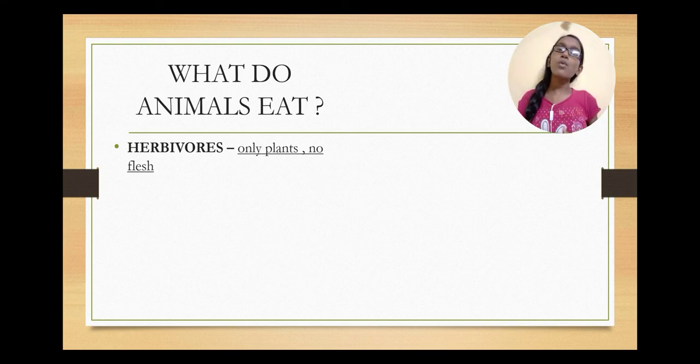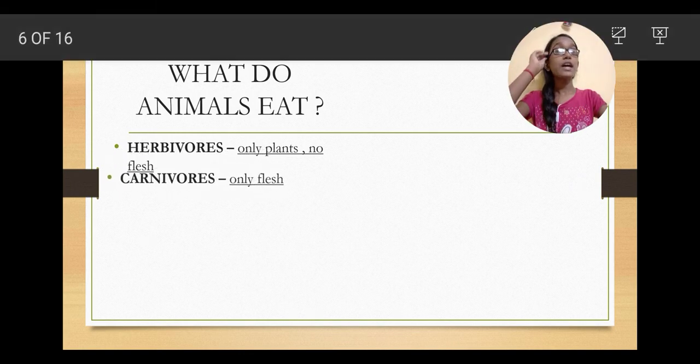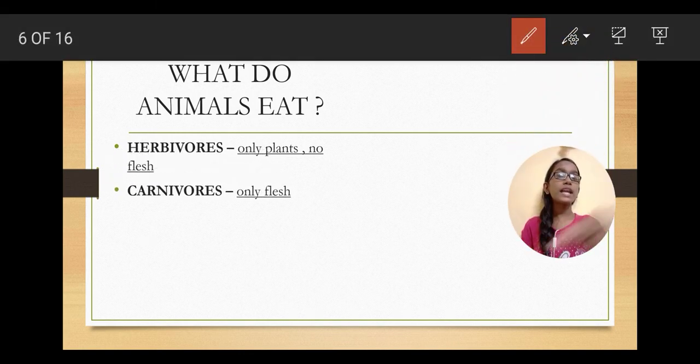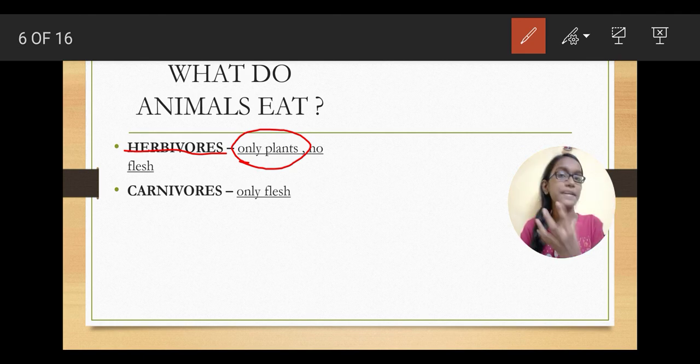So what do plants eat? They make their own food through photosynthesis. Fine. Then what do animals eat? So for understanding this, we have to categorize them. We have to divide them in categories. The very first category is herbivorous. Herbivorous are animals who eat only plants. No flesh. No flesh means they do not eat any meat, only plants, like cow.